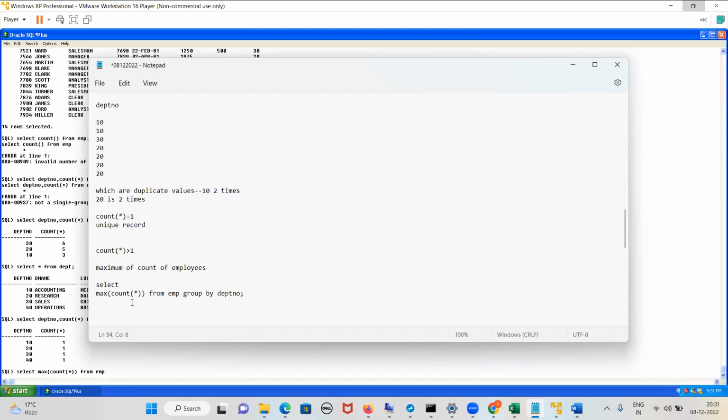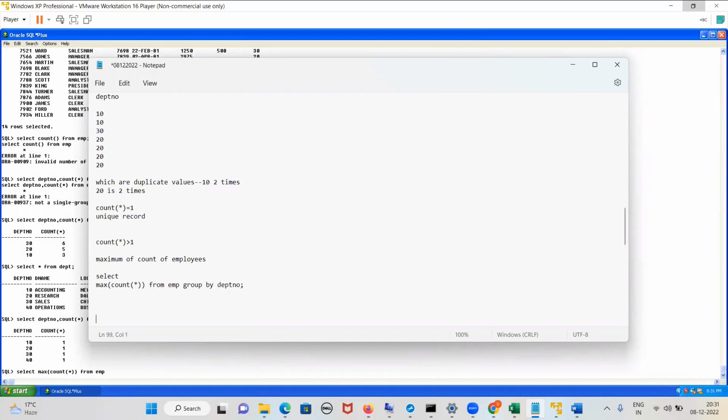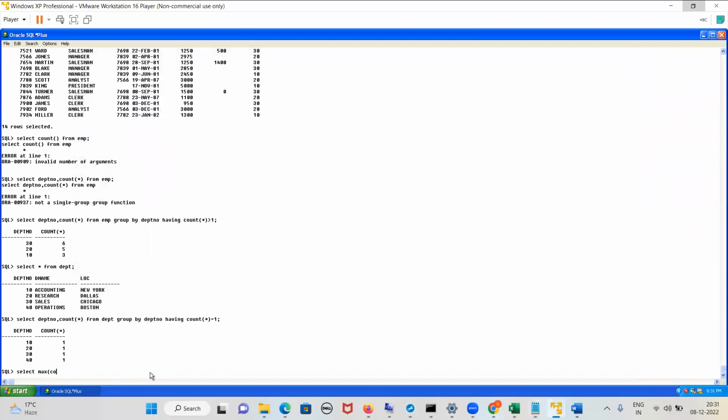Are you able to understand? See, first understand the simplest query. Let me write directly in the editor. If I write select count of star from EMP group by department number, what will be the output? Can you just tell me? Hold on, guys. That will be executed. Group by department number means it will group the data department wise.